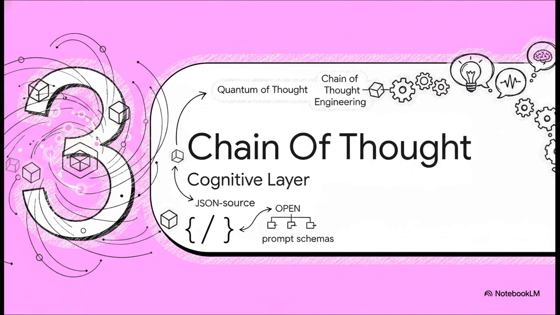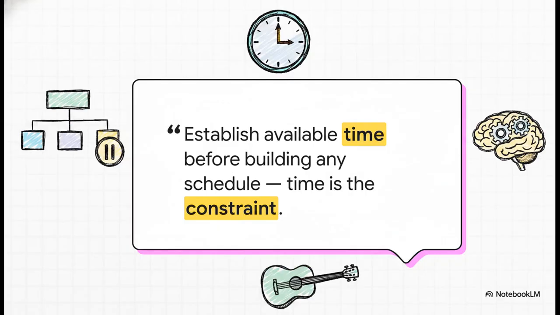Let's dive into Section 3, Chain of Thought Engineering, the cognitive engineering layer. Listen to this quote taken directly from the optimizer's core instructions when it was asked about learning to play the guitar. It says, chain of thought. Establish available time before building any schedule. Time is the real constraint here, not skill. This cognitive layer forces the AI to actively reason before it acts. It basically makes the model pause, analyze the constraints, and process the logic just like a real human expert would.